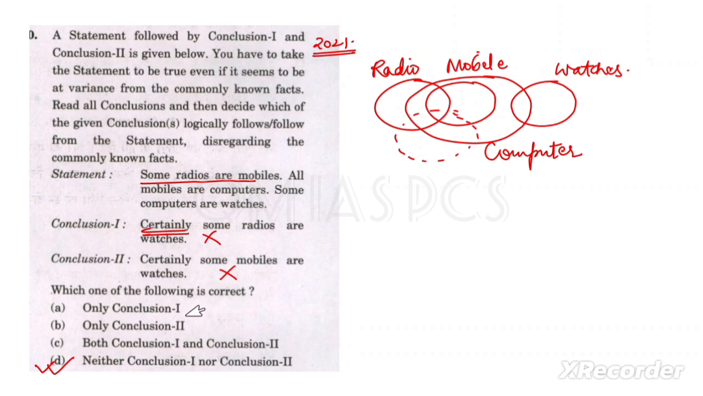Is it clear? So what you understood till now: whatever the statement is given, based on that, you have to draw the diagram. And then, based on that diagram, just look at the conclusion, like which conclusion is falling or not. And just look at the keywords like certainly, all, some. These are the keywords. So we can say like all or certainly.